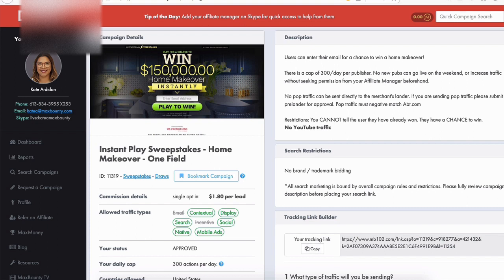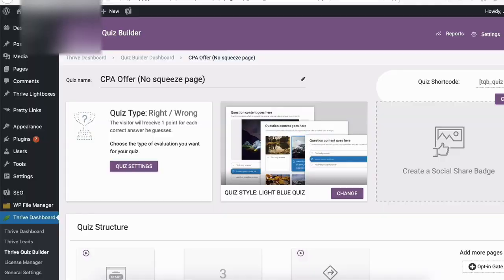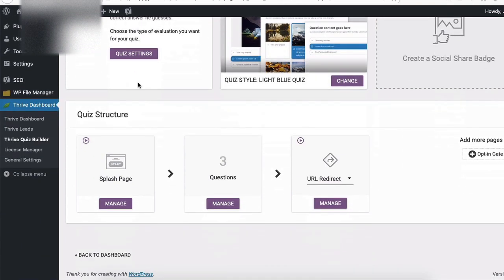So what I recommend is creating something called a landing page, and for that I use a product called Thrive Quiz Builder. You're free to use any kind of builder you want. I know ClickFunnels, you can do that with ClickFunnels. So I already built a quiz really quick, and it contains 3 pages really. The first is a splash page, then we have 3 questions, and we have a URL redirect.